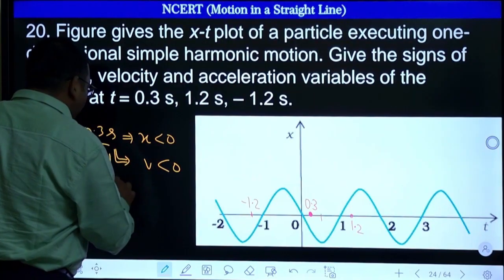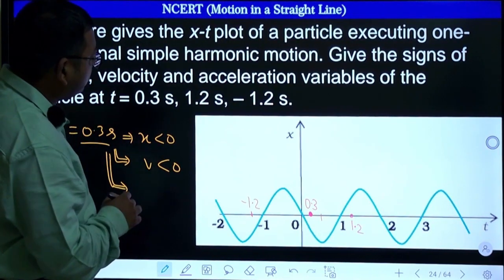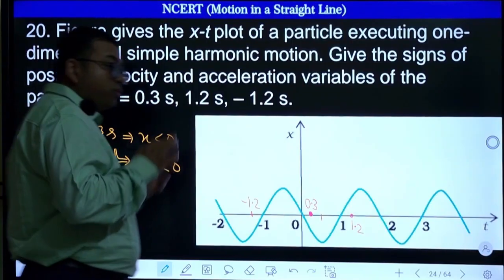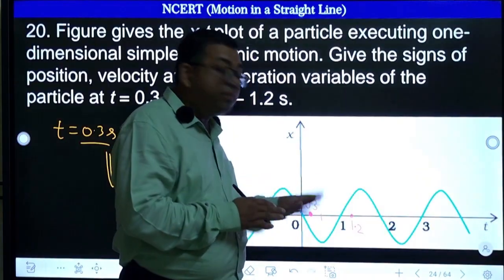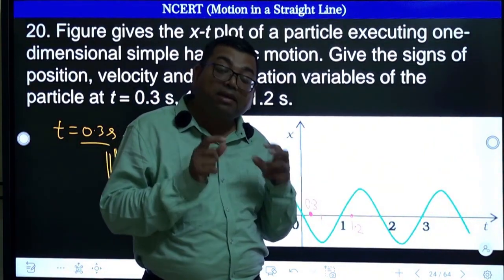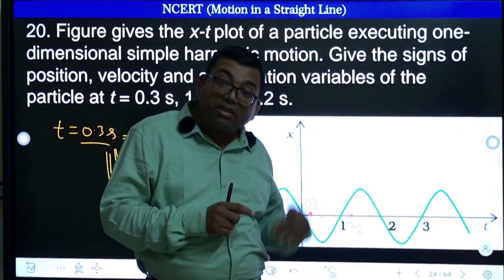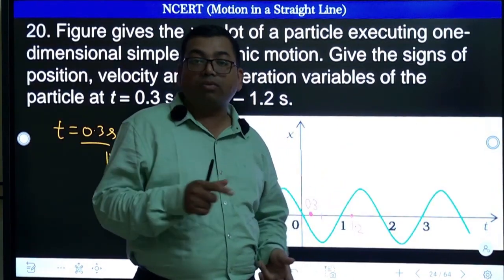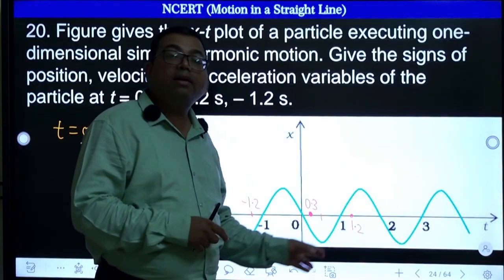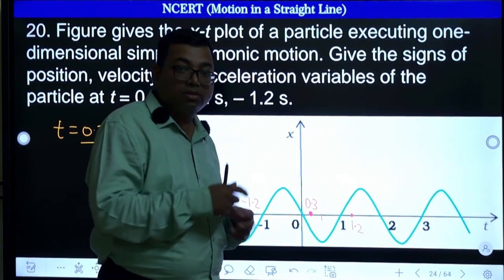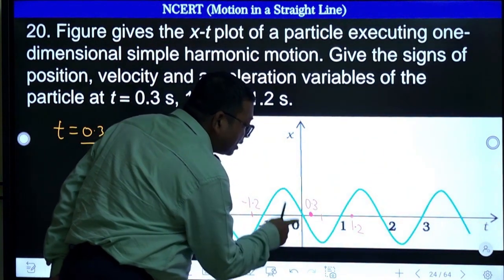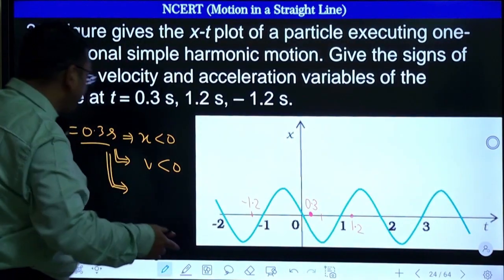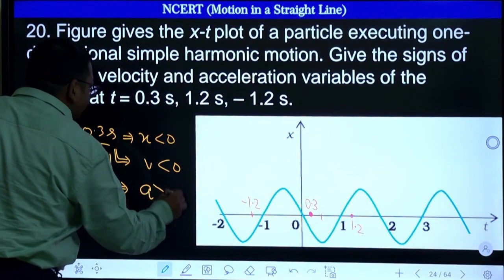What about acceleration? So you should note, very important, that acceleration is given by the double differentiation of position, and double differentiation gives the shape of the graph, whether it is concave or convex. If it is concave, then double differentiation is positive. Convex, double differentiation is negative. So here the shape is concave, so double differentiation is positive. That means acceleration is positive.